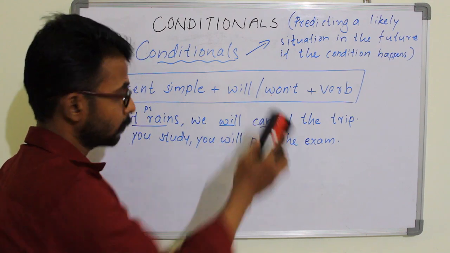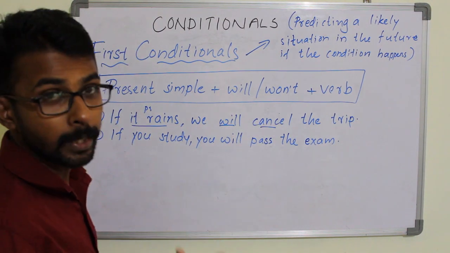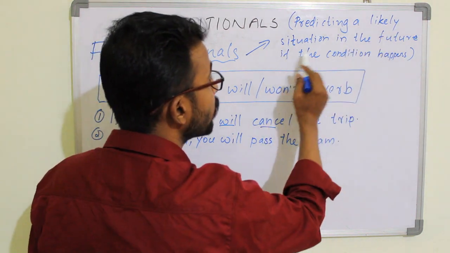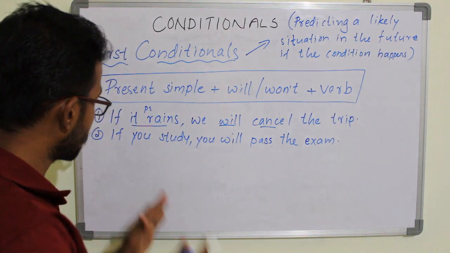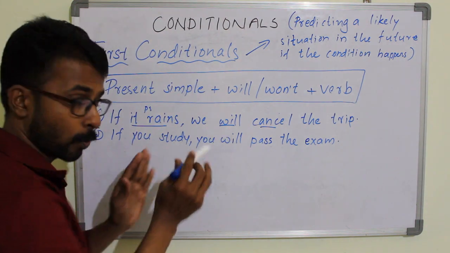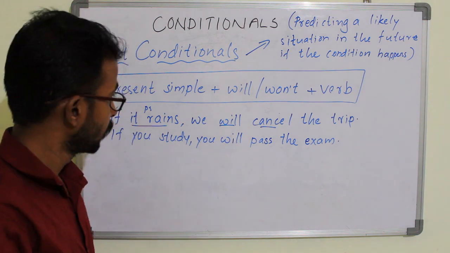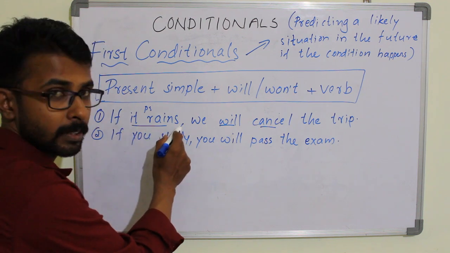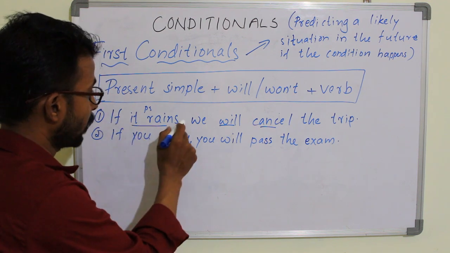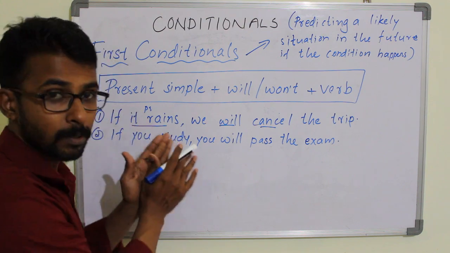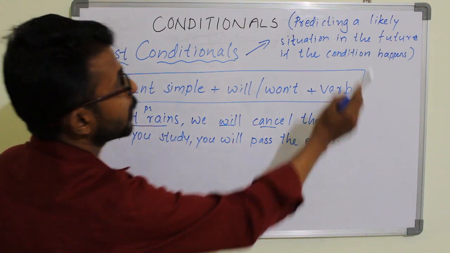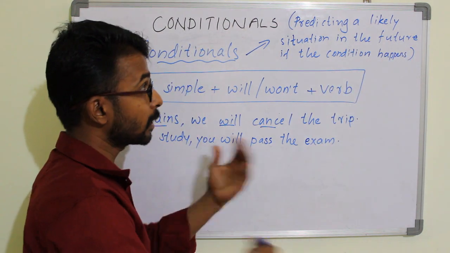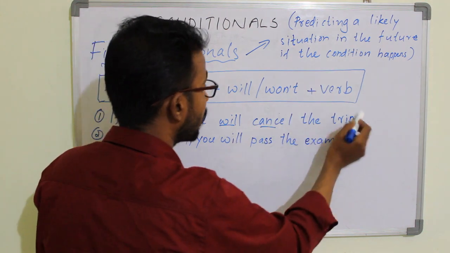So you see here we are predicting a likely situation in the future if the condition happens. That means this area I have told you in the beginning itself. If you are watching my video for the first time, for your information, this area is known as the condition. That means it starts with if and ends with the comma. So this area is known as the conditional, right? So predicting a likely situation in the future.